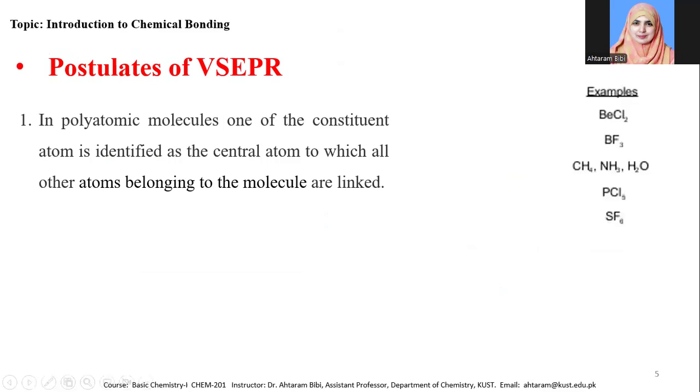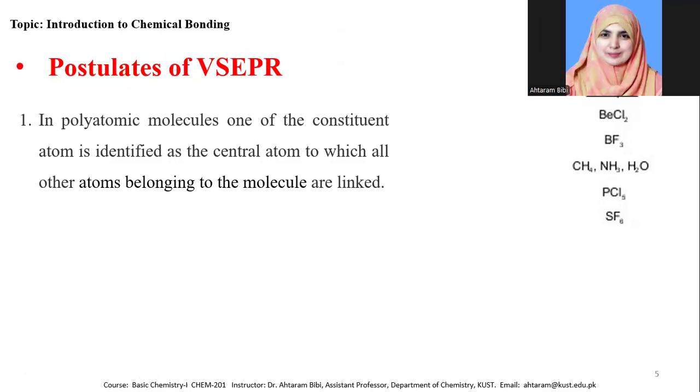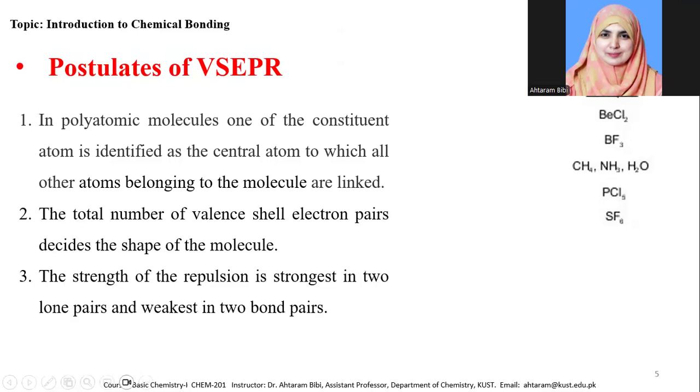Here we can see some other examples. For example, boron trifluoride. In this boron trifluoride, boron is the main constituent, while the fluorine atoms are around the boron atom.